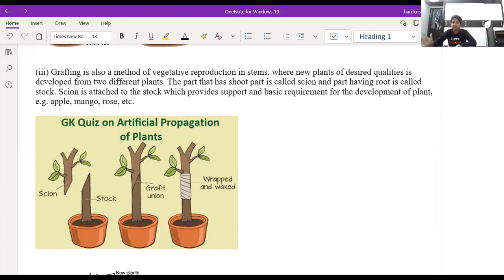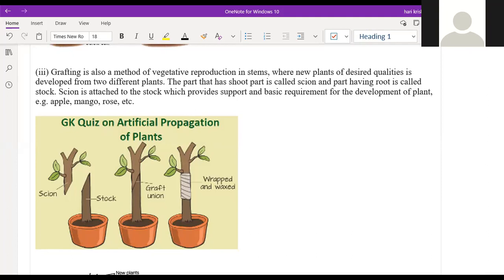Sir, the part containing so many buds is called scion and the other plant is called stalk. Okay, so it's very important: the shoot system of the plant is called what? Scion. And the root system part of the plant is called stalk. Then what will the stalk do? The stalk will provide the minerals and the water from the roots to the scion part.